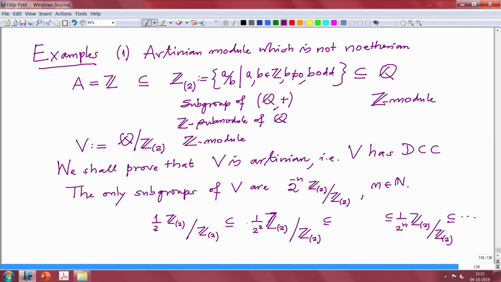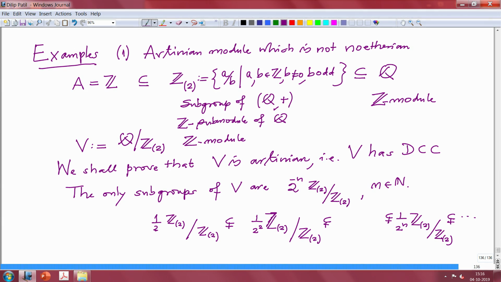And at every stage this is an ascending chain that will never terminate, because this higher power of half will never belong to the earlier one. That is easy to check, because in Z bracket 2 there are no fractions with an even denominator. So that cannot happen. So all this chain is a proper chain. This is an ascending chain and it never becomes stationary.